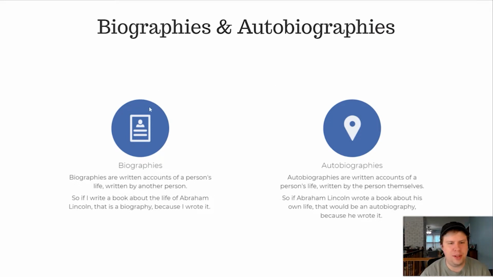I'm going to start with two that are going to appear in nonfiction: biographies and autobiographies. Biographies are written accounts of a person's life written by another person. So if I write a book about the life of Abraham Lincoln, that's a biography because I wrote the book. It's going to be an autobiography if it's written by the person that the book is about. So if Abraham Lincoln wrote a book about his own life, that would be an autobiography because he wrote it.